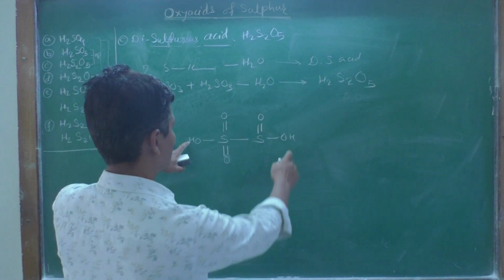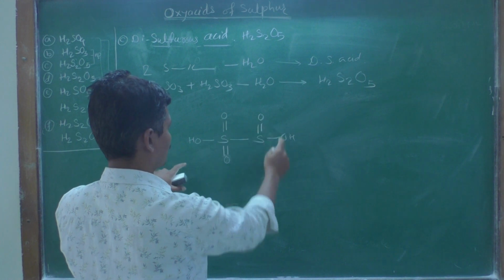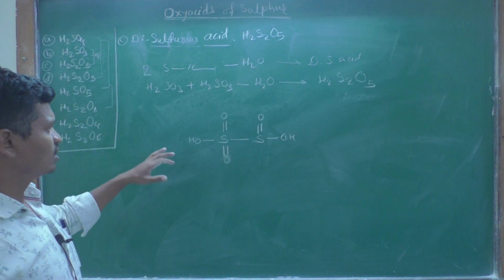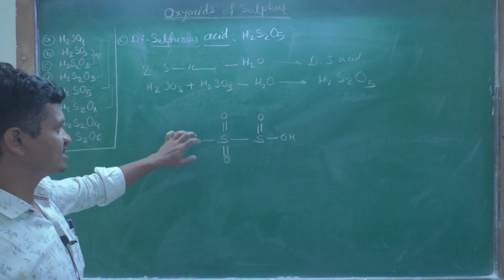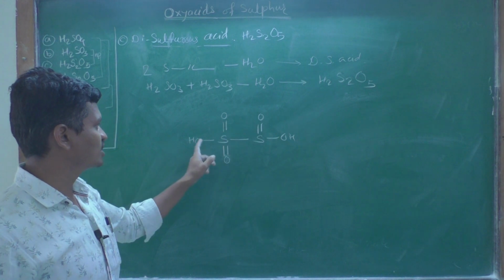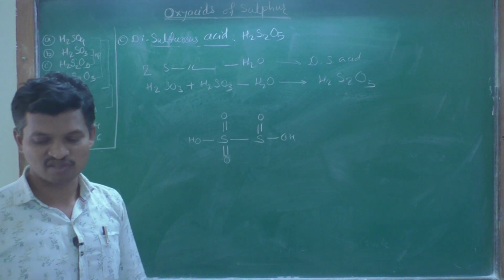So this is the structure of disulfurous acid, H2S2O5.